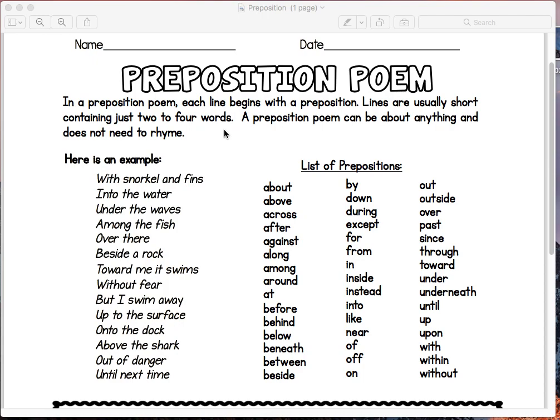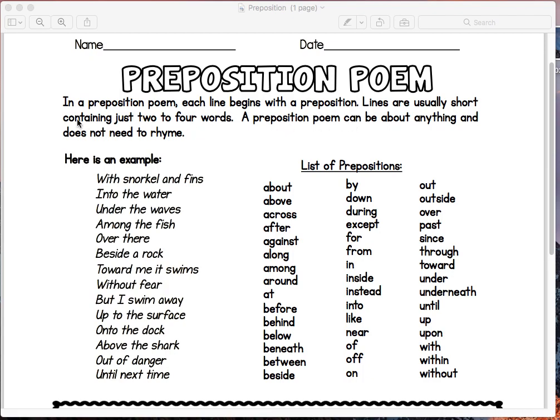Here's another one, before the game. Now the noun here is the game, and before tells us when. And in the last example, if I said a wolf is like a dog, the preposition is like, and the noun is dog, and that tells us how. How is a wolf? It's like a dog. So again, they tell us where, when, or how the noun is. So that's just a quick little lesson on prepositions.